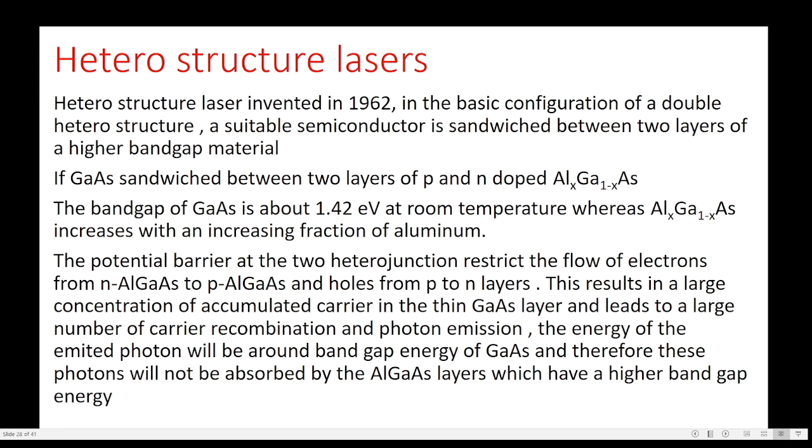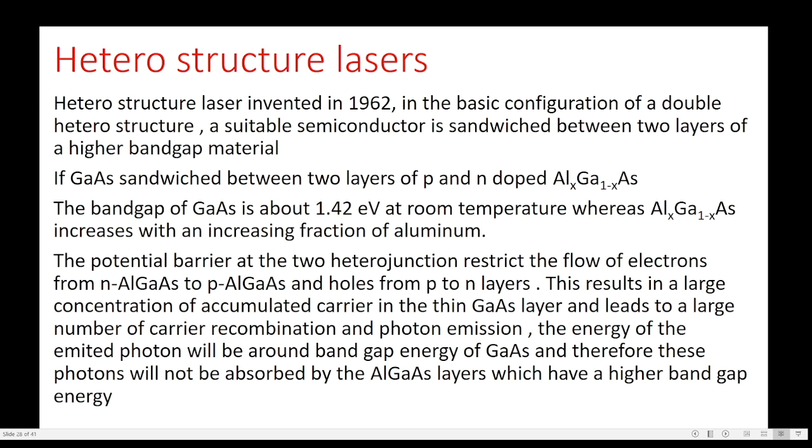P-type aluminum gallium arsenide and N-type aluminum gallium arsenide have a higher band gap than 1.42 electron volts. The potential barrier at the two heterojunctions restricts the flow of electrons from N aluminum gallium arsenide to P aluminum gallium arsenide and the holes from P to N layers.